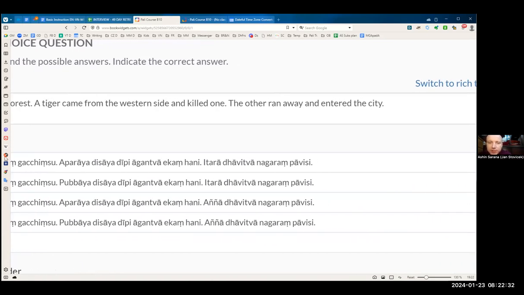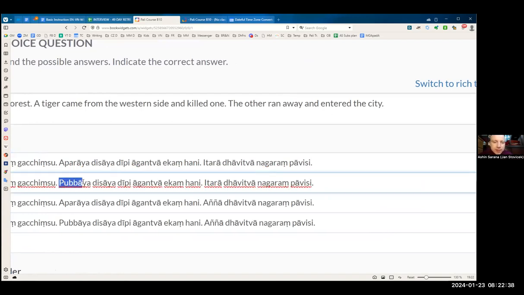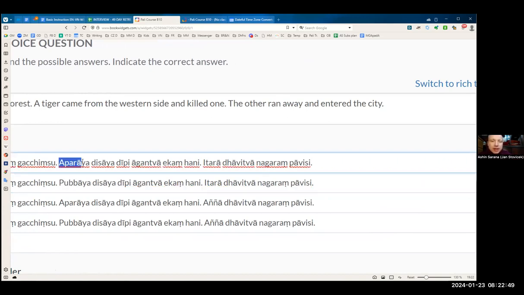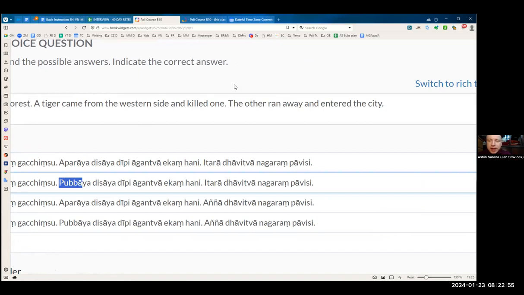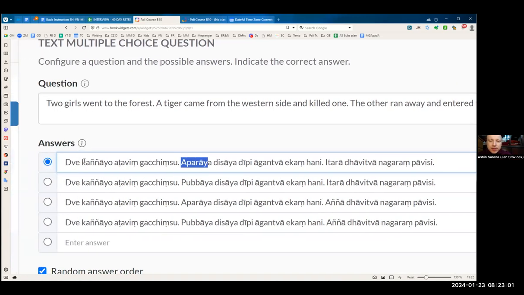But then we have difference. Aparaya or pubbai. So pubba means before. So the sun first comes from the east. So that's why you can remember pubba means east, because pubba also means before. Apara means later. The sun later comes to the west. So apara is west, pubba is the east. And here we are talking about the west, therefore it is apara. Okay.